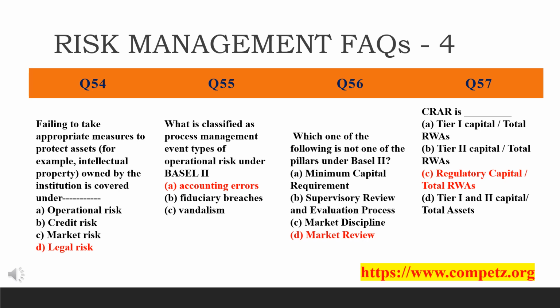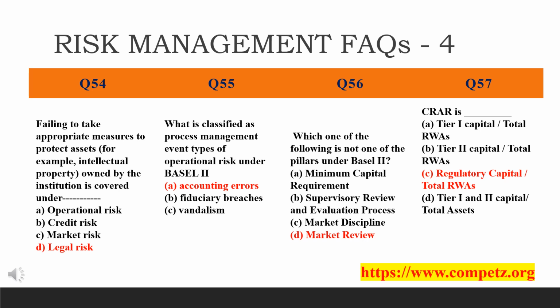Fiduciary breaches and product defects too are operational risk events, but they fall under the main category claims. Understood the difference, friends? Accounting errors fall under the EDPM subcategory. Thus the answer is accounting errors.